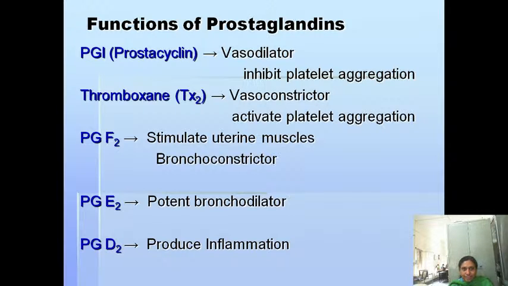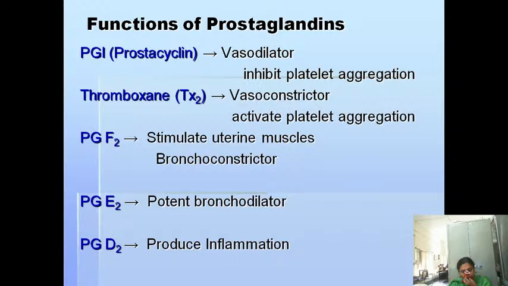Okay, see, I already mentioned these letters, which are based on the ring structure. Prostaglandin has been mentioned with the code, that is PGX. The code XFED represents the structure of the ring, and the subscript 2 represents the number of double bonds in its structure. But each prostaglandin has its own function. PGI is a vasodilator and inhibits platelet aggregation, and PGF2 stimulates the uterine muscles and is a bronchoconstrictor.